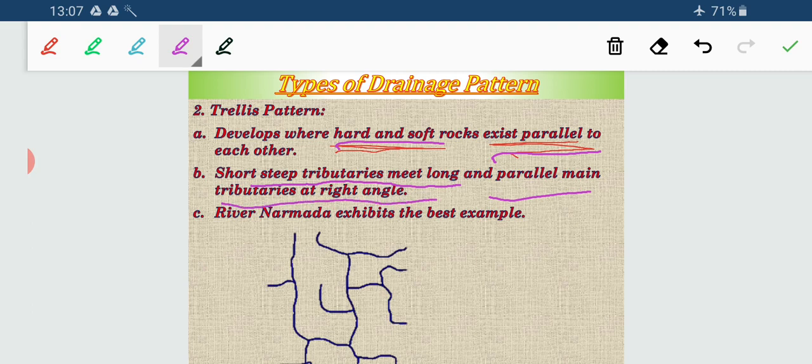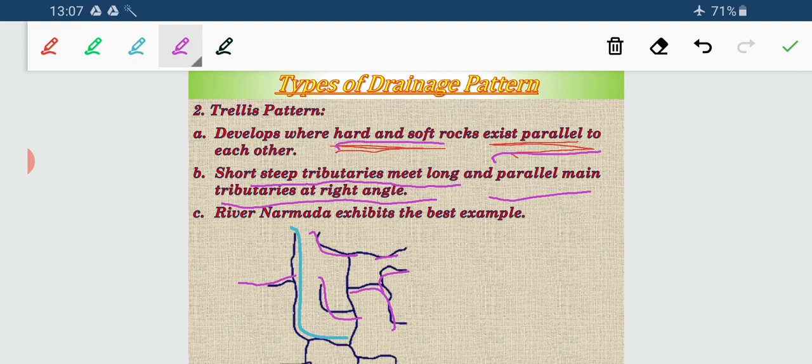Suppose I am drawing over here, you can see a picture of a trellis pattern. This is the main stream, and the substream joins by making a right angle.